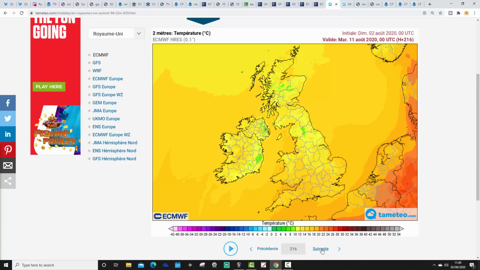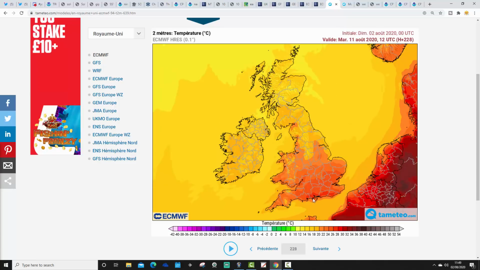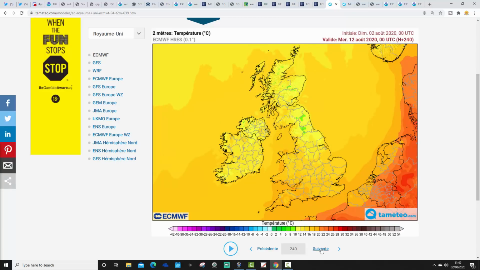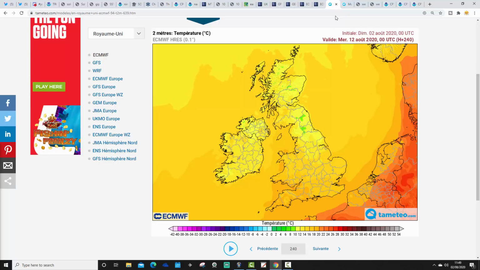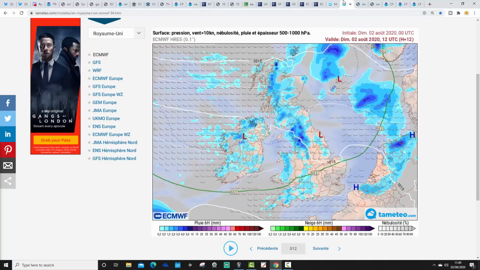And same idea then up towards day 10. We keep those very warm temperatures going in the deep orange shades, but not going into the deep reds. So temperatures just ease back a little bit after that peak next Saturday.